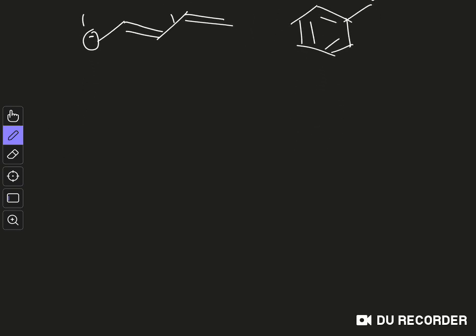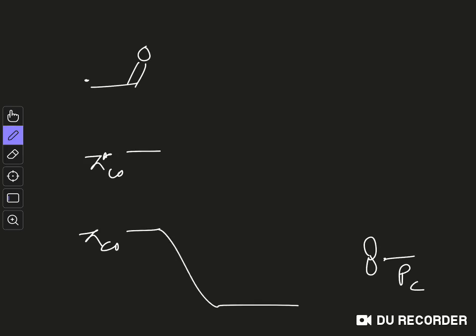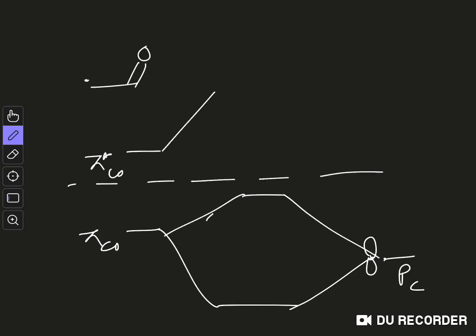But what is the molecular orbital diagram for a radical when it is attached to a carbonyl group, let's say? Again this represents the carbonyl group. This is the pi CO and this is the pi star CO, and your radical p orbital will be somewhere here. So this is the PC. You can see this is one molecular orbital, this is the alpha level, this is another molecular orbital, and this is another.